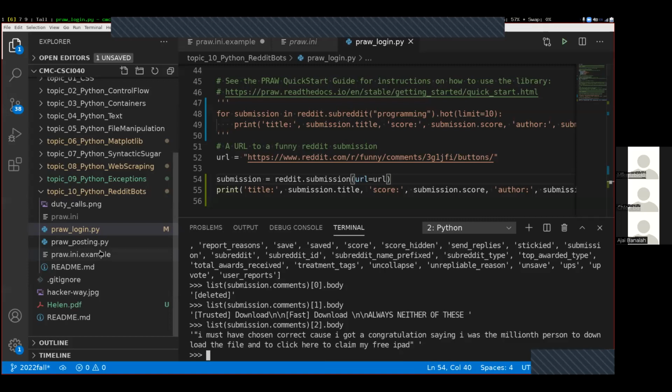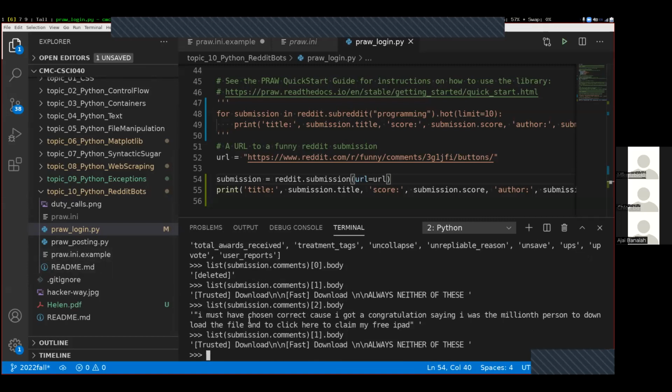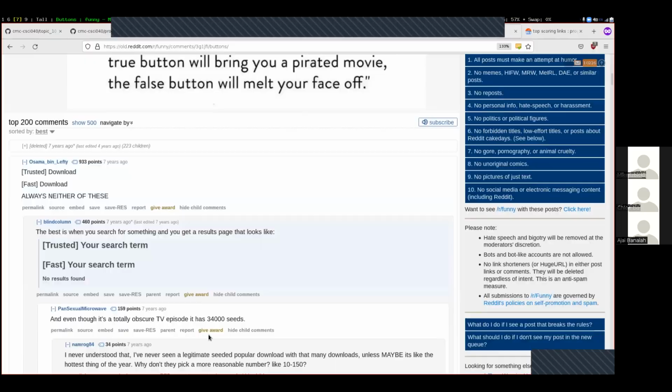Well, I know that this was giving me the original comment, its parent comment. When we're talking about these comments, we talk about parent and children, just like we do with HTML tags. This is the parent of this comment. This comment is the child of this comment. This comment right here, this deleted one, is the sibling of this comment right here. This one is the grandchild of this comment.